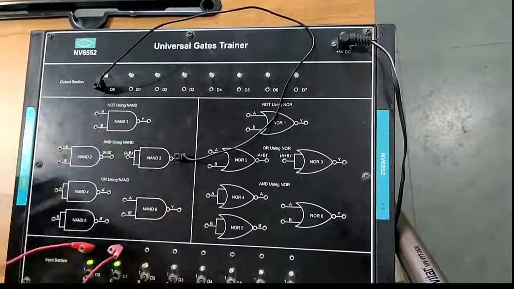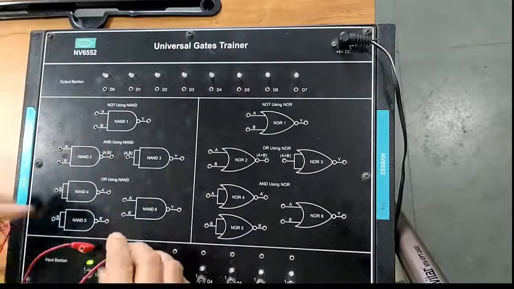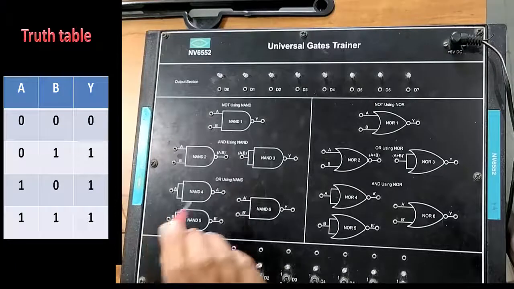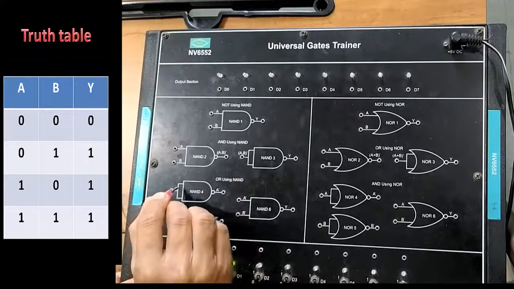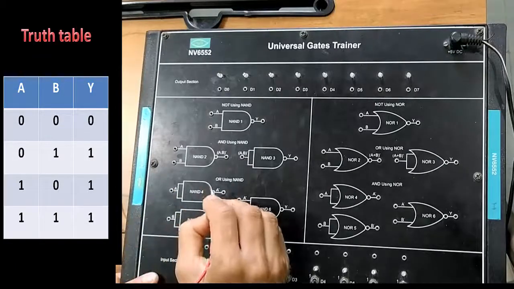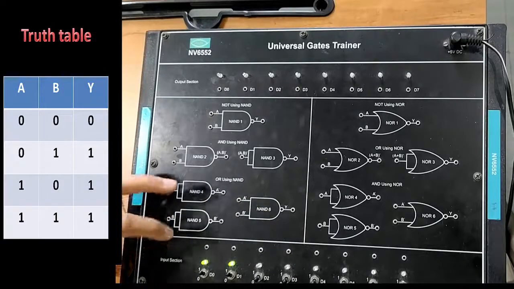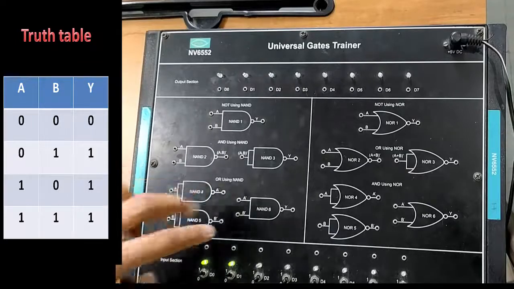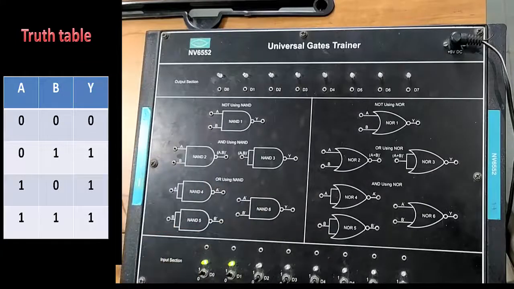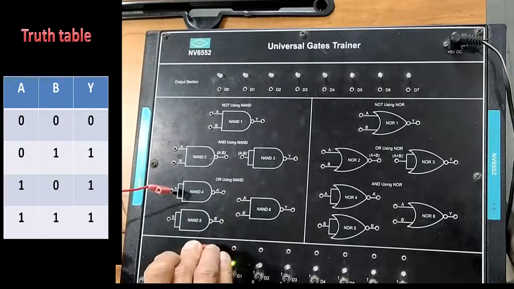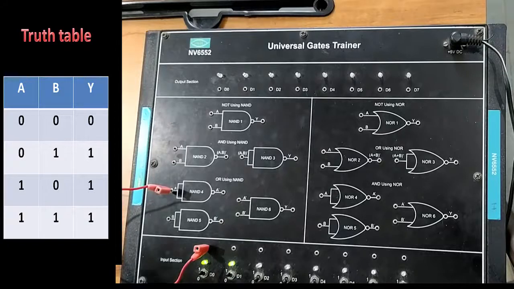Now let us study the NAND gate as an OR gate. For this we will require 3 NAND gates. 2 NAND gates, with their inputs connected together, will simply work as a NOT gate. So these two NAND gates act as NOT gates, and they are connected to the input of the third NAND gate. The input of the first NAND gate is connected to the input section. The input of the second NAND gate is connected to the input section.